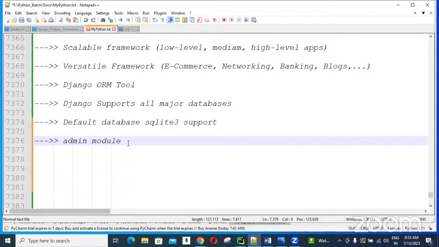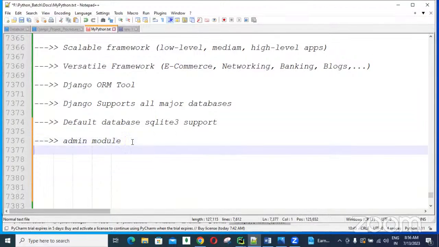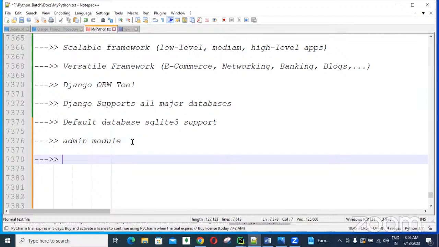We need to write logics separately if we are using some other languages and frameworks. But using Django, for admin panel related things, by default we are getting the logics. So we are not required to write logics manually. Already existing in Django, we can reuse that code: registration related, login related, logout related, forgot password related, all admin people related designs are there, guys. So we can reuse those designs automatically. So this is one of the best benefits of the Django framework.